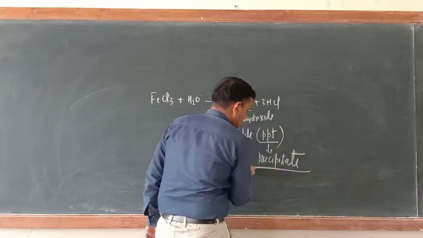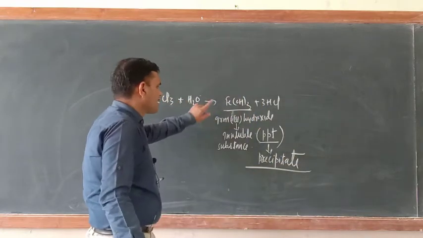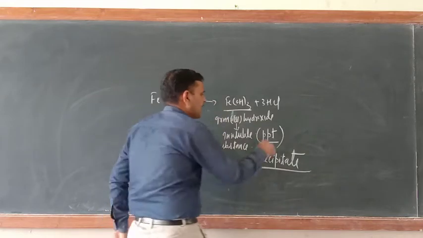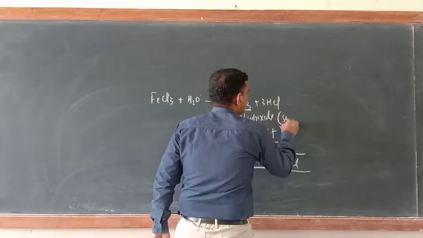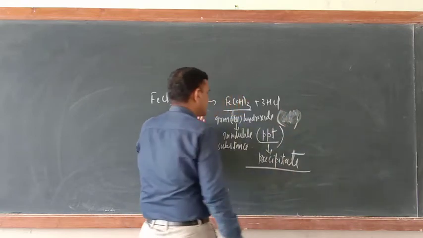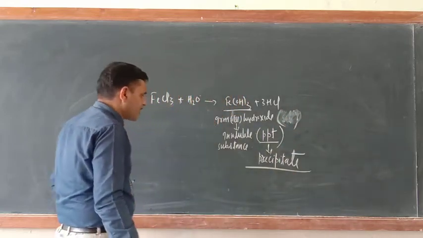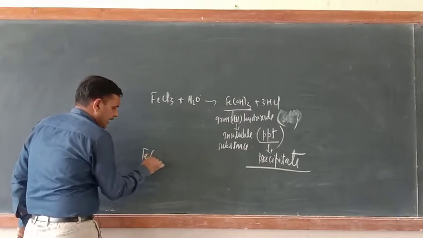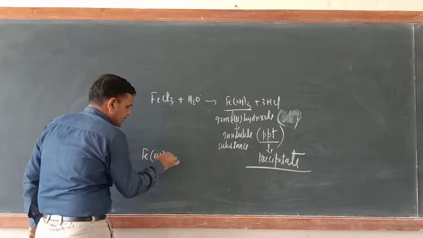So you have got this precipitate, iron(III) hydroxide. Right now it is not a sol. This is precipitate. Now you have got iron(III) hydroxide, Fe(OH)3.